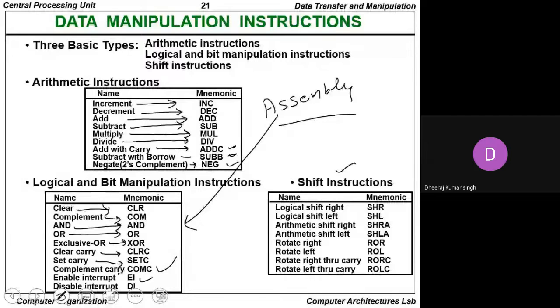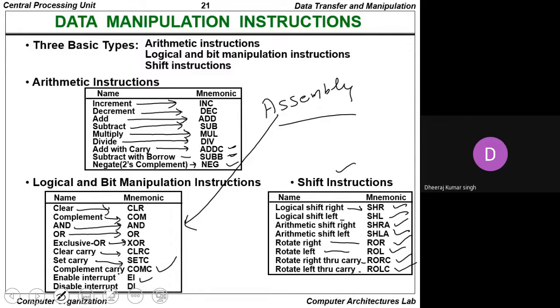Whenever we talk about the shift instructions, the logical shift right is represented by SHR, the logical shift left by SHL, the arithmetic shift right by SHRA, and the arithmetic shift left by SHLA. The rotate right is represented by ROR, the rotate left by ROL, the rotate right through carry by RORC, and the rotate left through carry by ROLC.